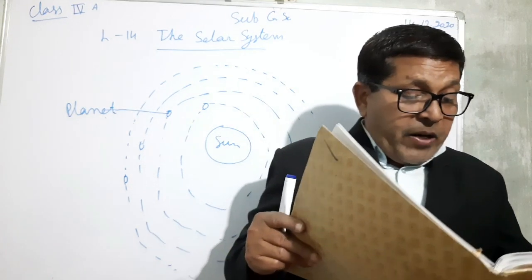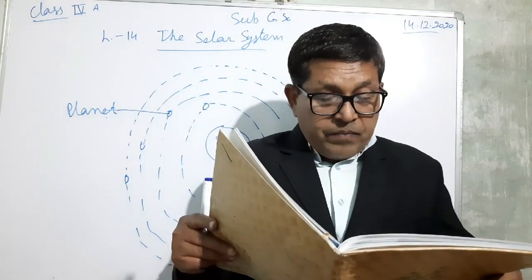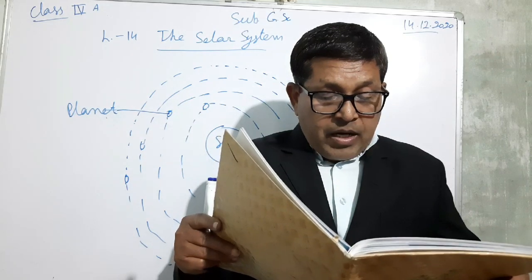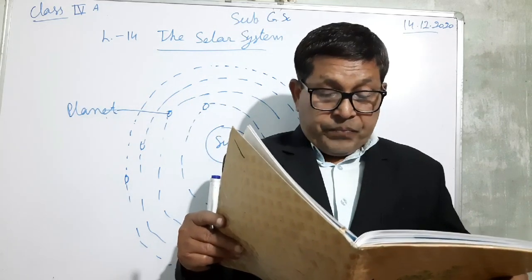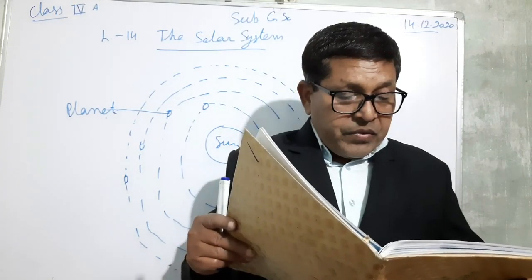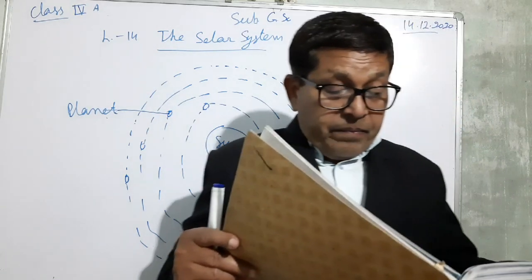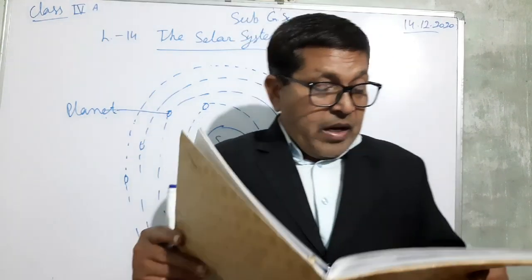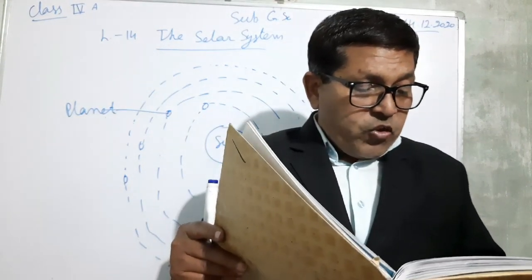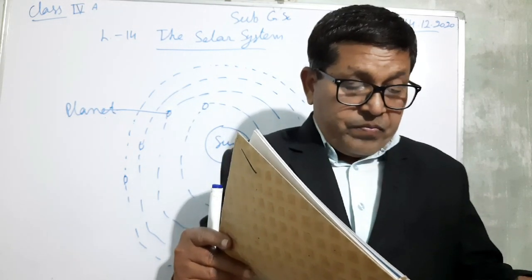There are 8 planets that keep moving around the sun all the time. In order of increasing distance from the sun, the 8 planets are Mercury, Venus, Earth, Mars, Jupiter, Saturn, Uranus and Neptune.